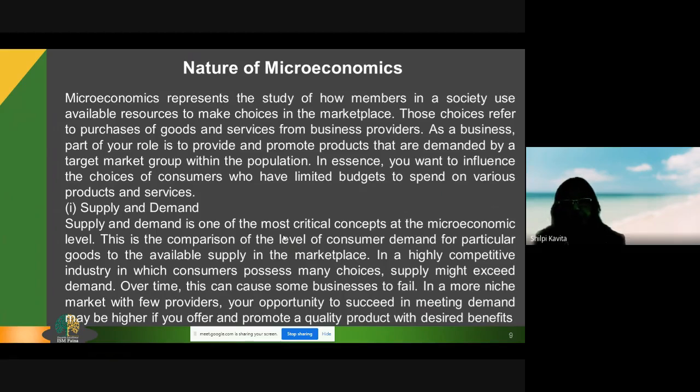They have either the choice of factors of production if they are a producer, and the choice of products, goods and services, if they are the consumer. As a business, part of your role is to provide and promote products that are demanded by the target market group within the population.